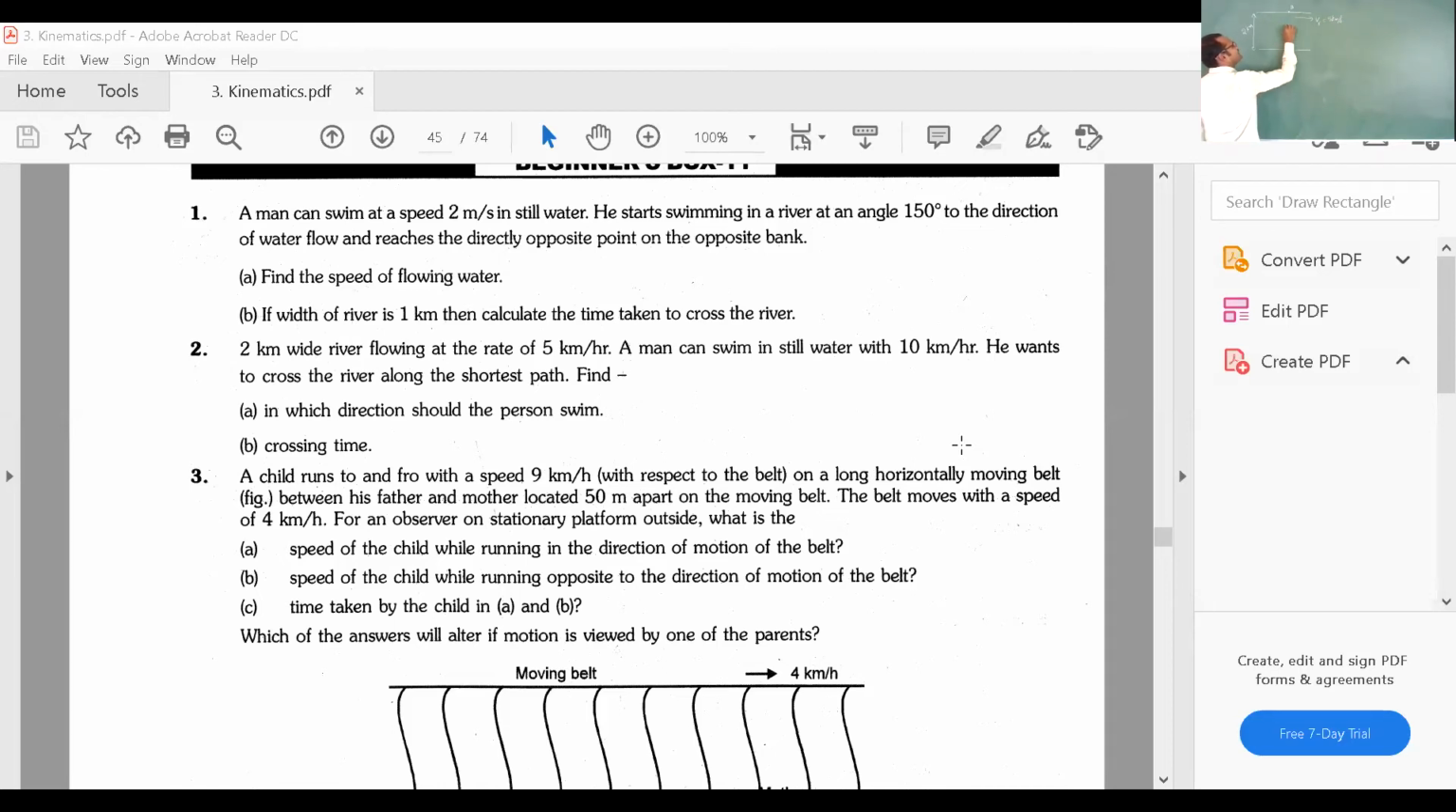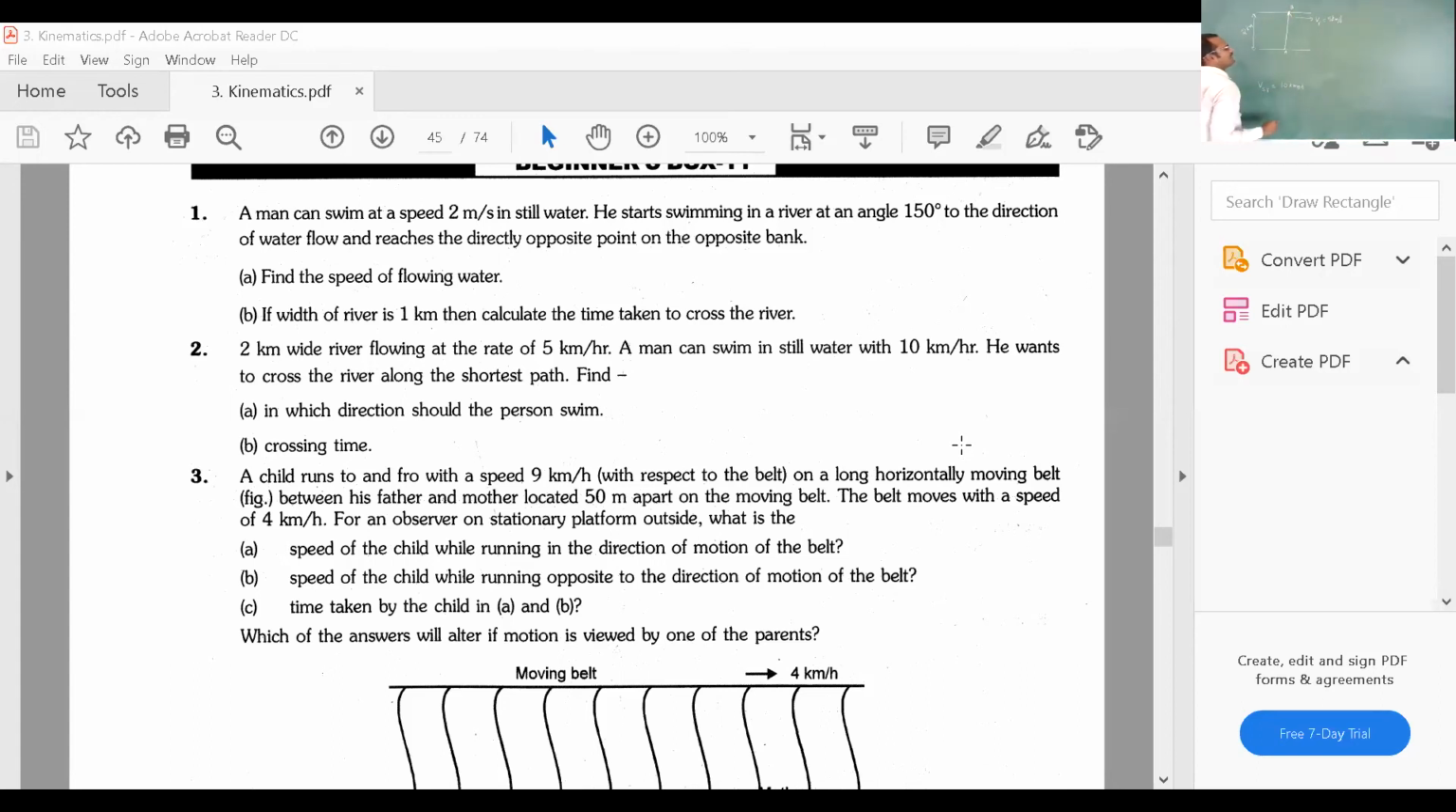Exactly opposite end, they are saying. A man can swim in river water with 10 kilometer per hour, they said. No? Yes, 10 kilometer per hour. He wants to cross the river in shortest distance. Shortest distance is only this one. Among all the paths, the vertical displacement is the shortest distance. Means he wants to reach the exactly opposite end like this.